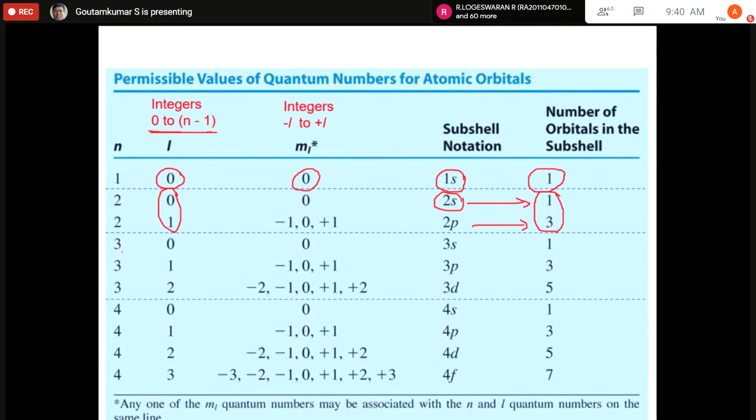Similarly, when n is equal to 3, the possible l values are 0 to n minus 1, so 0, 1 and 2. For 0, ml is also 0. For 1, ml is minus 1, 0, plus 1, like here, so there are three orbitals. Now when l is equal to 2, a new orbital comes in, with ml values minus 2, minus 1, 0, plus 1, plus 2. This is called the d orbital, and there are 5 of them. That means the total number of orbitals here is 9.